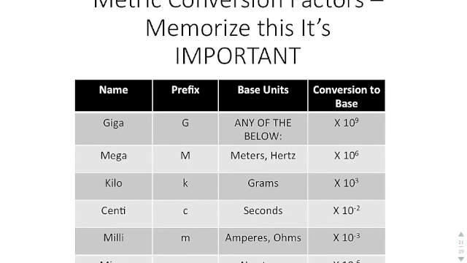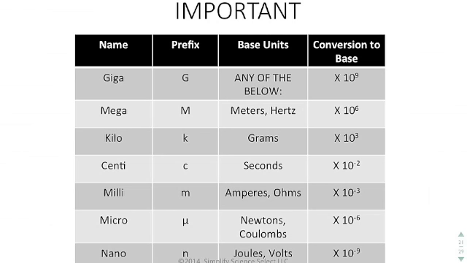So, metric conversion factors. It is important that you be able to memorize and apply these particular prefix relationship units. So, if you were to look at this, 1 gigameter would be 1 times 10 to the 9th meters. 2 megaseconds would be 2 times 10 to the 6th seconds. 5 kilograms would be 5 times 10 to the third grams.